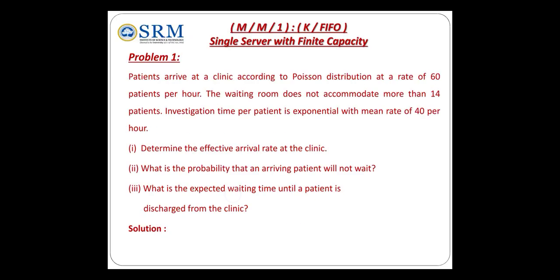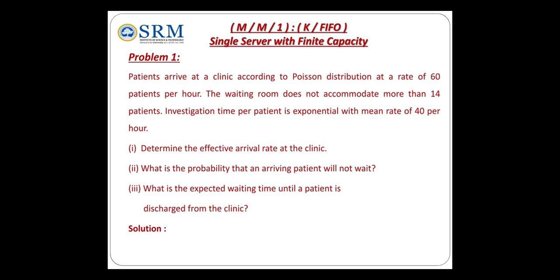The problem here mentions that patients arrive at a clinic according to a Poisson distribution at a rate of 60 patients per hour. The waiting room does not accommodate more than 14 patients. Investigation time per patient is exponential with a mean rate of 40 per hour. Determine the effective arrival rate at the clinic. What is the probability that an arriving patient will not wait? What is the expected waiting time until a patient is discharged from the clinic?